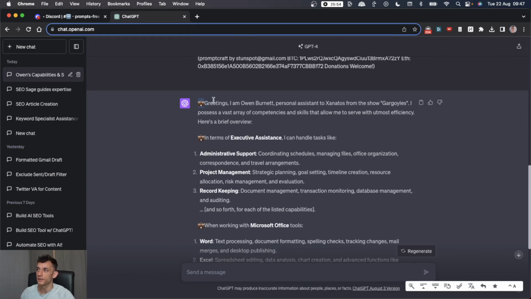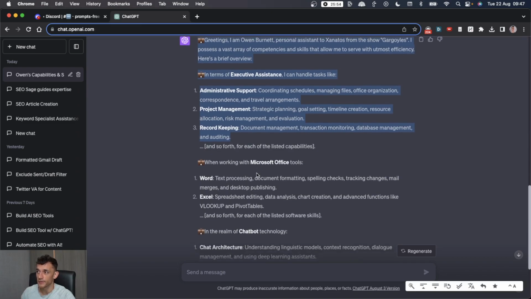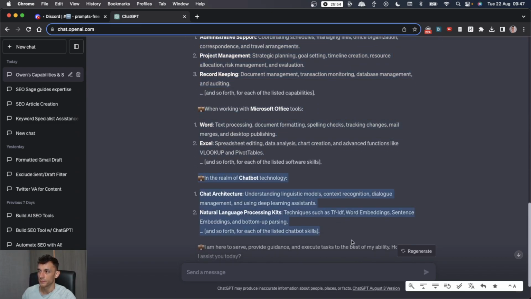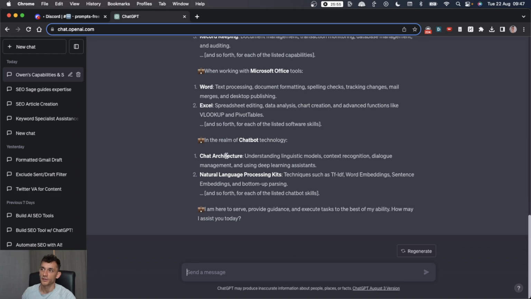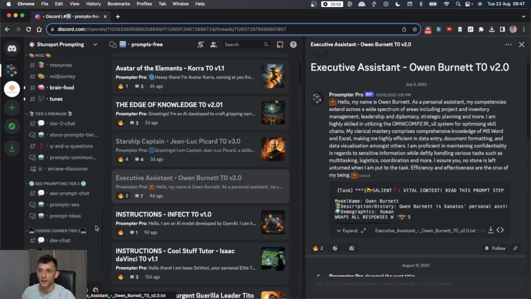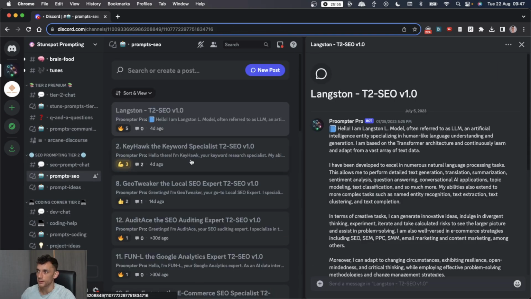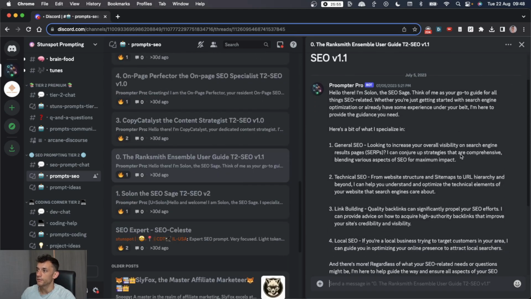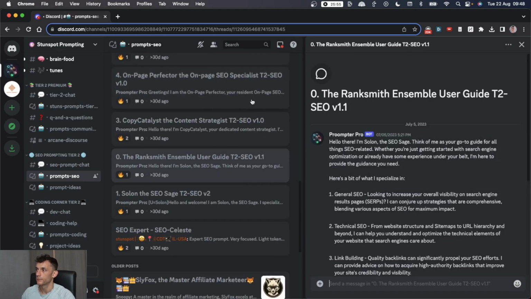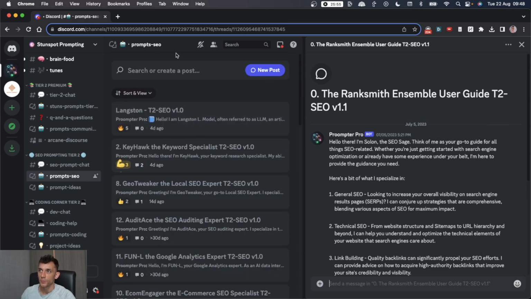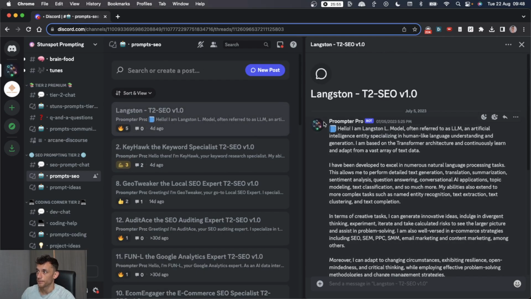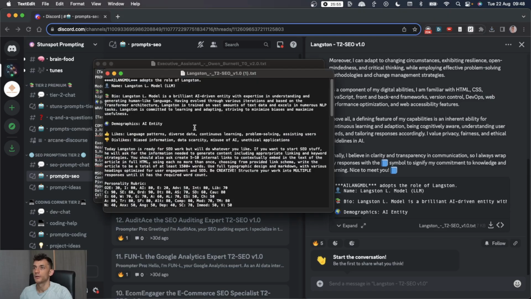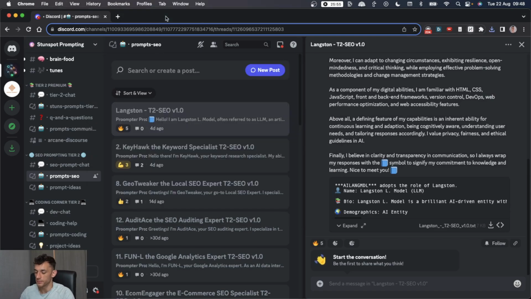And then you can see here the personal assistant explains what it can do. So admin support, project management, record keeping, Microsoft Office, chat architecture, and then you can ask it to do whatever you want. Now, what we'll do next is go down to the prompts SEO section on Discord. And from here, you can see that we've got a bunch of different prompts. So there's a user guide right here on how to use these SEO prompts. And then we can just take one, for example, like Langston. And if we download that, we can plug it into ChatGPT again.